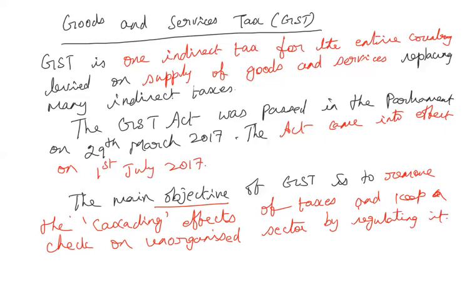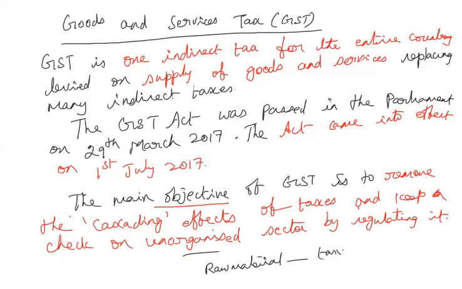So now what is the meaning of this cascading effect? You see, when too many taxes are imposed on a particular commodity, normally there's something called a value added tax, isn't it? For example, let us assume tax is levied on a raw material.